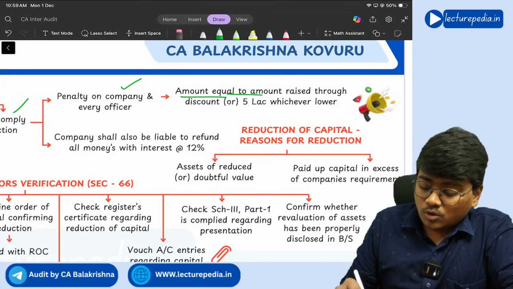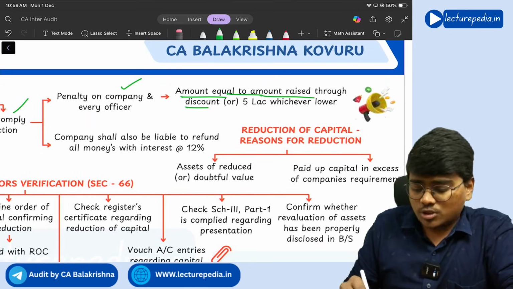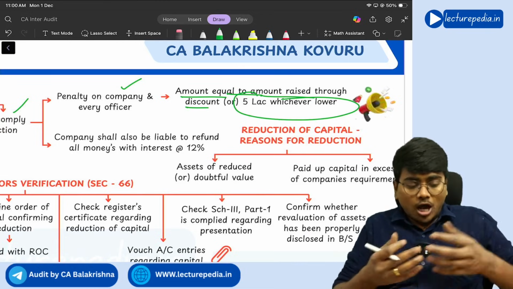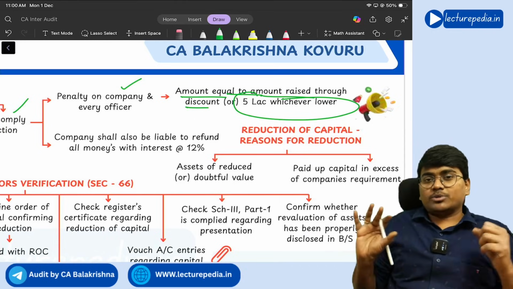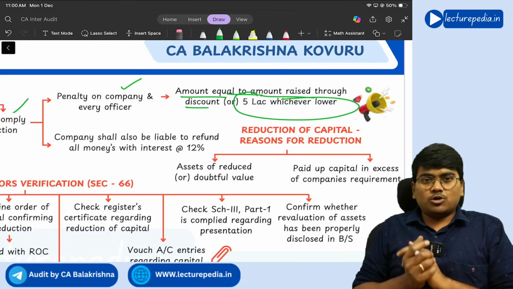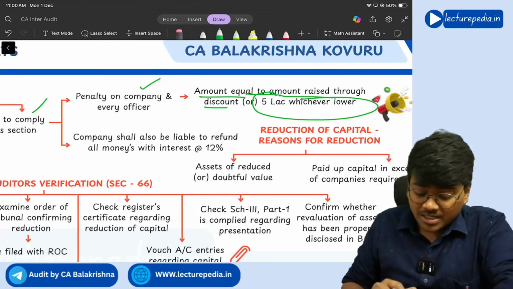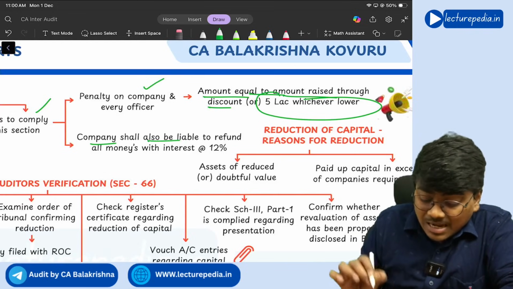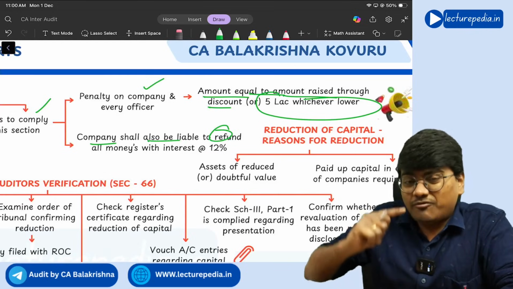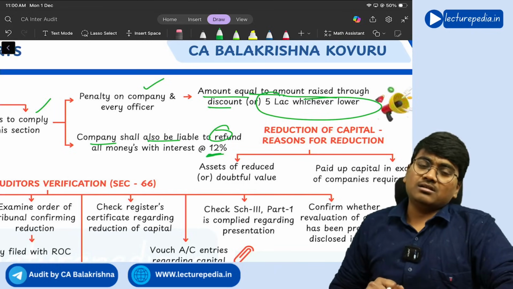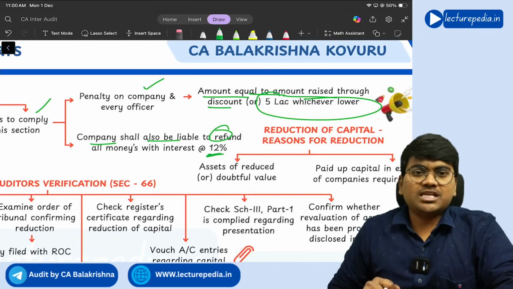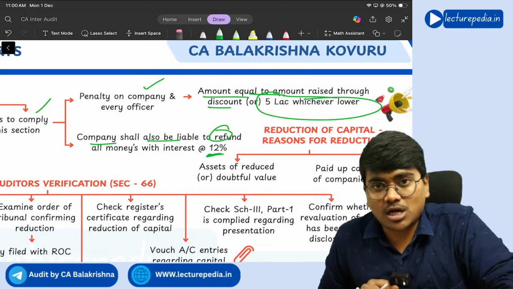An amount equal to the amount raised through discount or 5 lakh rupees, whichever is lower. So how much amount you have raised by issuing shares at a discount or 5 lakh rupees, whichever is lower, that amount you have to pay as a penalty on the company. Next, the company shall also be liable to refund all the money along with 12% rate of interest. So this is the punishment on the company if it issues any shares at a discount apart from the exceptional situations.